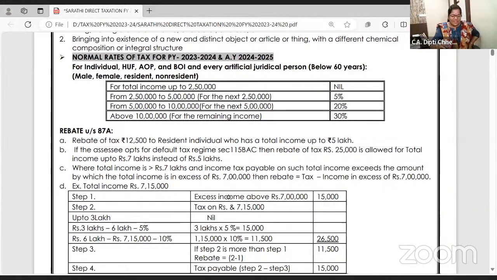Why do you name it as Sarathi, ma'am? Sarathi booster notes, Sarathi practice batch, Sarathi revision video. Sarathi in Hindi is the meaning for one who is always hand holding you till your exam. That's what I want to do.